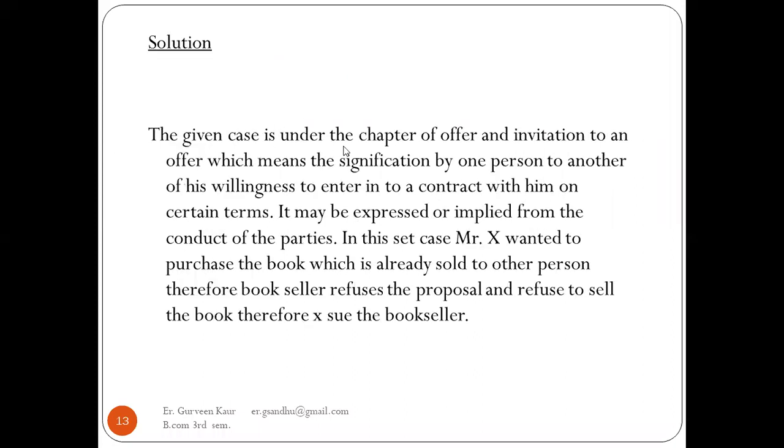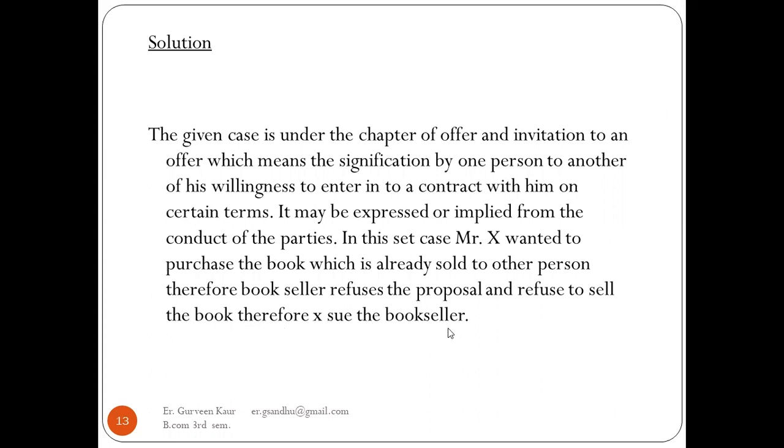The given case is under the chapter of offer and invitation to an offer, which means the signification by one person to another of his willingness to enter into a contract with him on certain terms. It may be expressed or implied from the conduct of the parties. In this case, Mr. X wants to purchase the book which has already been sold to another person. Therefore, the bookseller refuses the proposal and refuses to sell the book. Therefore, X sues the bookseller.